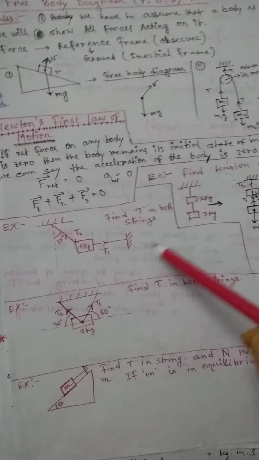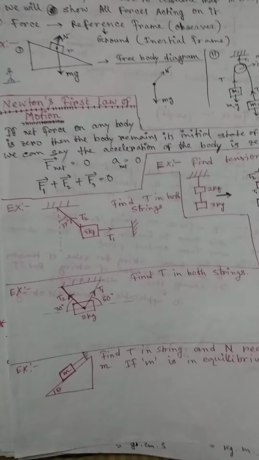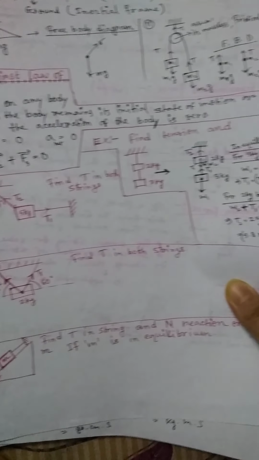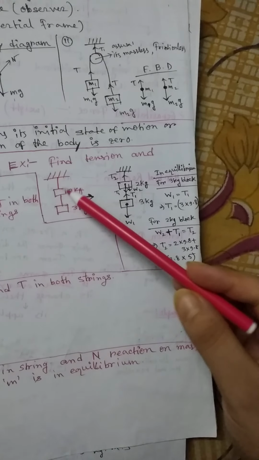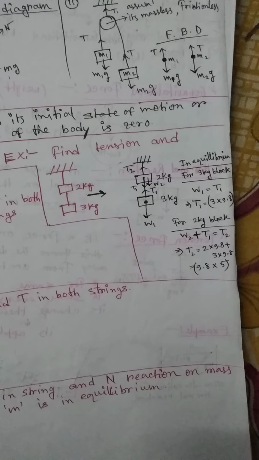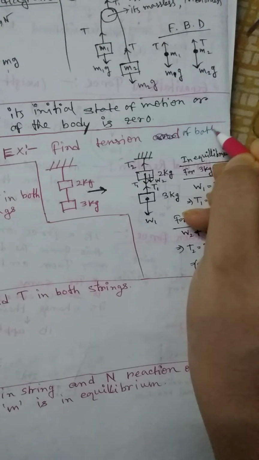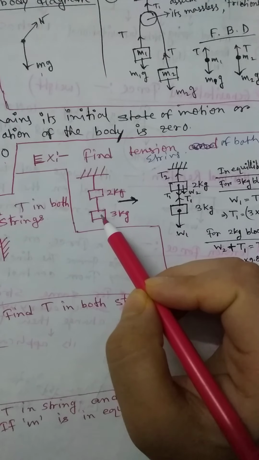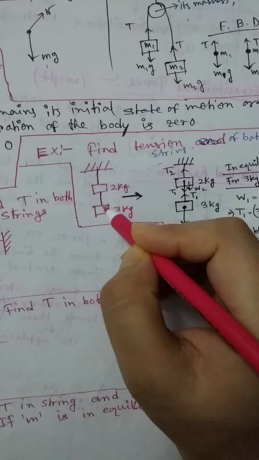So here I am taking a few examples. Just look here. Find the tension in both strings. Here we have a mass of 2 kg and a mass of 3 kg, and both are connected by a string. So this is one string and this is the second string.